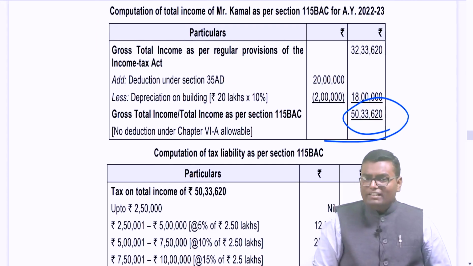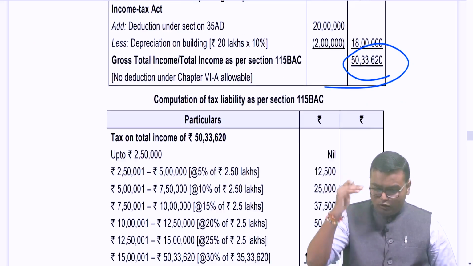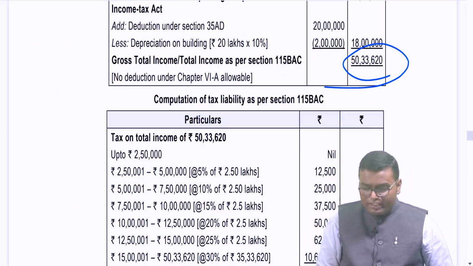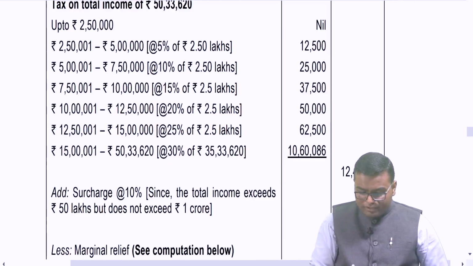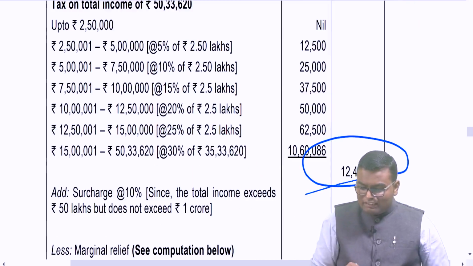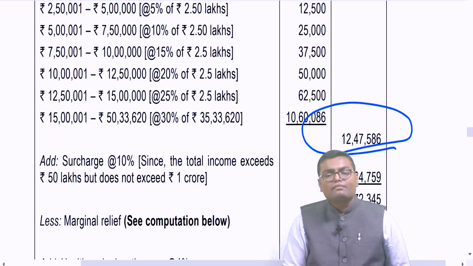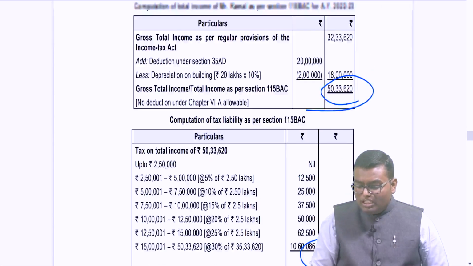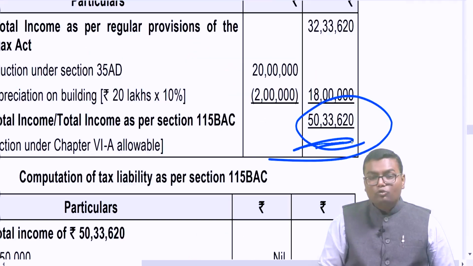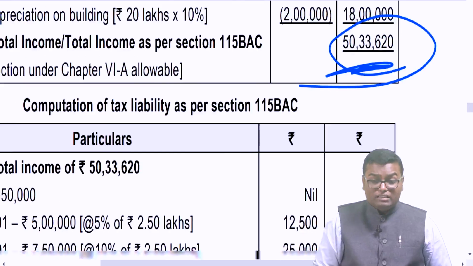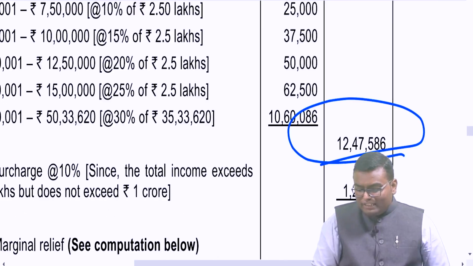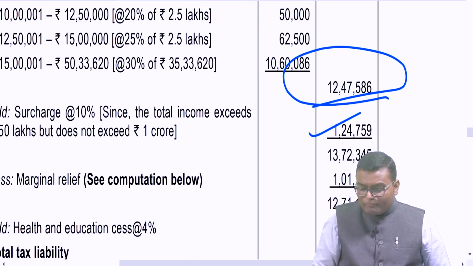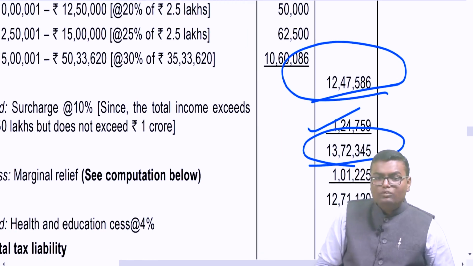Now I have to find tax payable as per 115BAC. Slab: 0 to 2.5 lakh nil, 5% rate up to 15 lakh, then onwards 30%. If I do that, my basic tax is 12,47,586. But don't you think my total income is more than 50 lakh up to 1 crore? 10% surcharge will come. So on basic tax I will add 10% surcharge. So my tax will become 13,72,345.